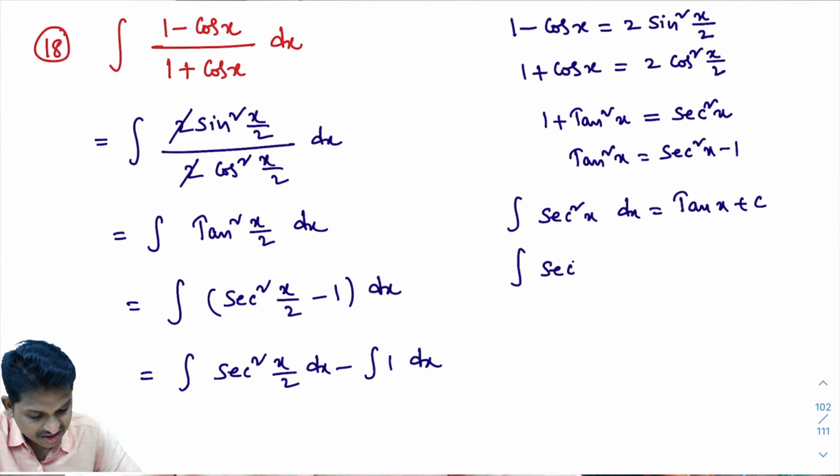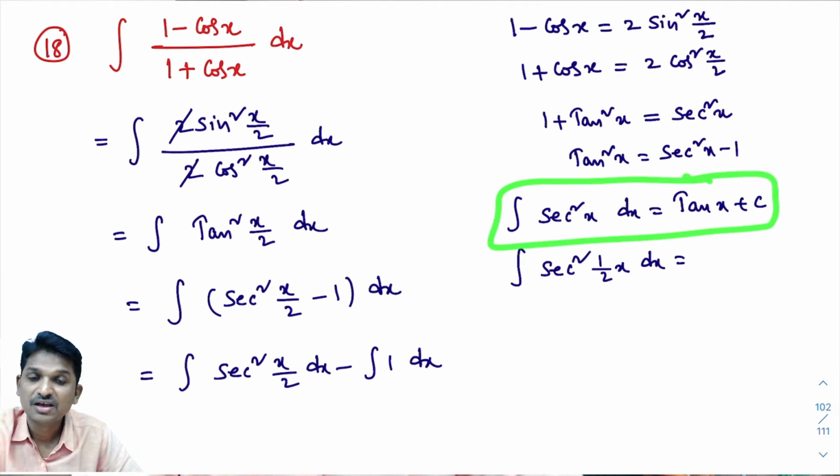Now, integral of secant square x by 2 is here. x by 2 can be written as 1 by 2 into x. This is the formula we learned in the first class. In this formula, in place of x, if an expression like ax plus b is present, how to write its answer directly, we learn in model number 2.